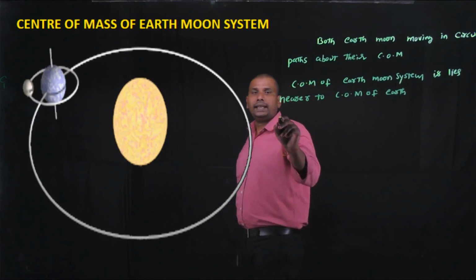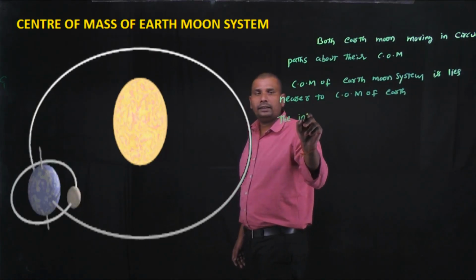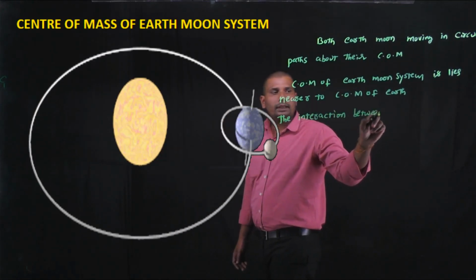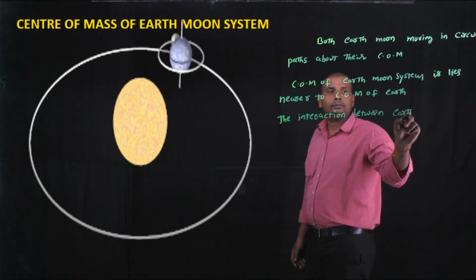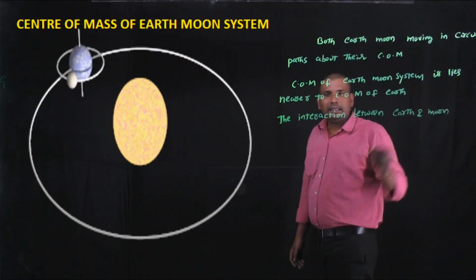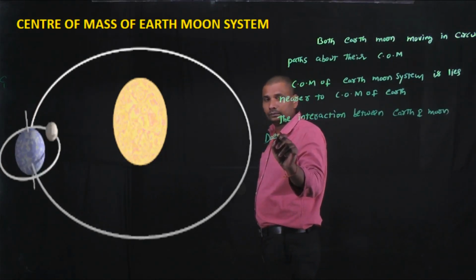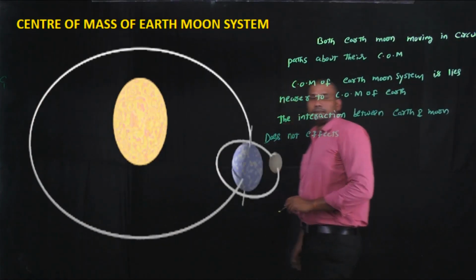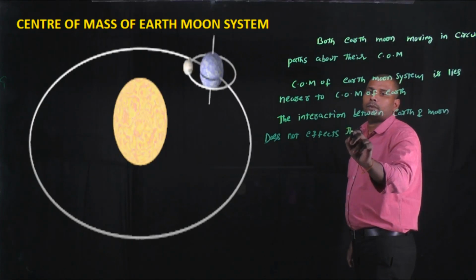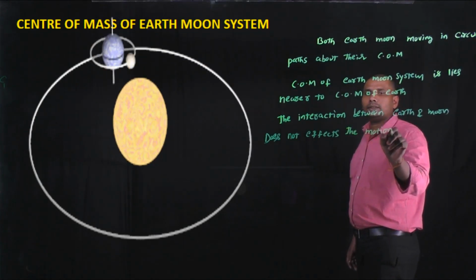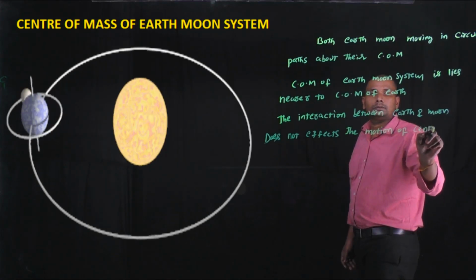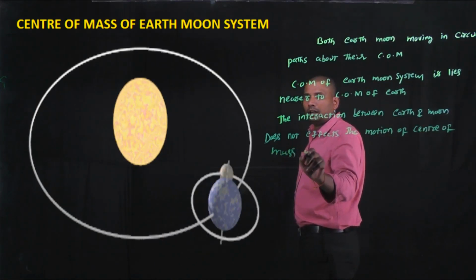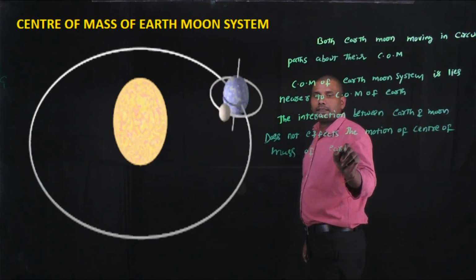Here the interaction between Earth and Moon does not affect the motion of center of mass of combined Earth Moon system.